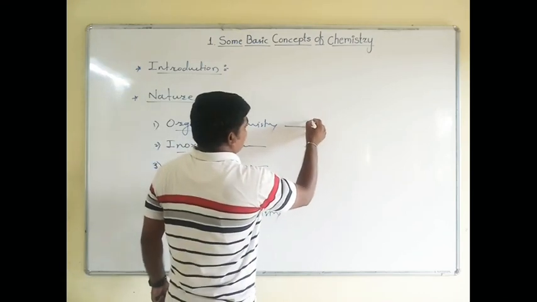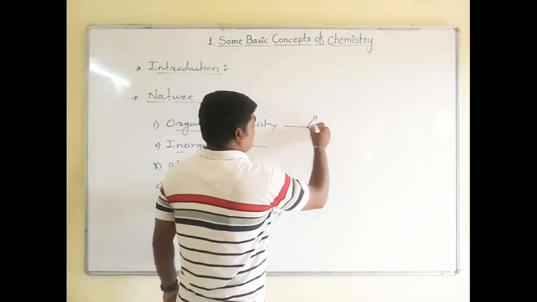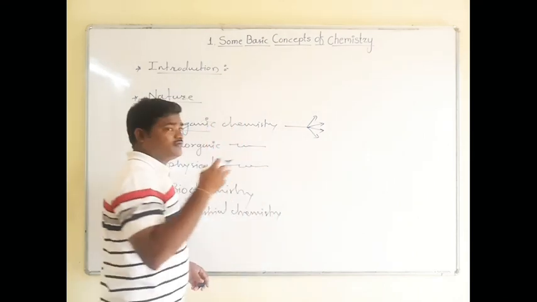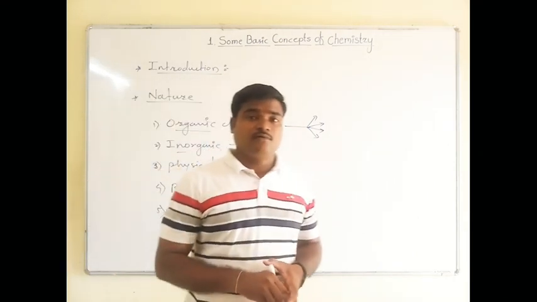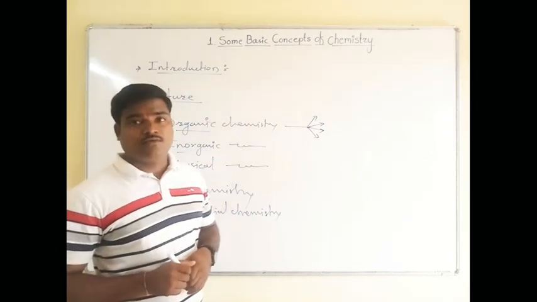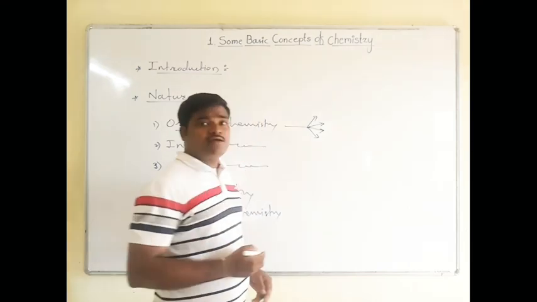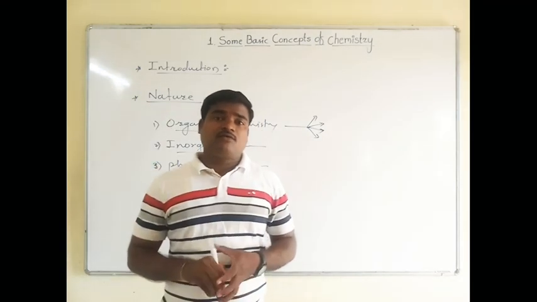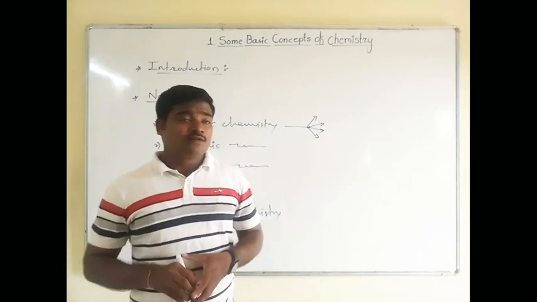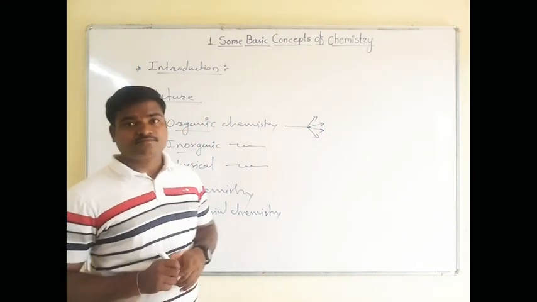Organic chemistry is a branch of chemistry which deals with the different kinds of properties, or we can say the different kinds of studies. For example, if you want to synthesize any chemical or molecule, then you take the help of organic chemistry.